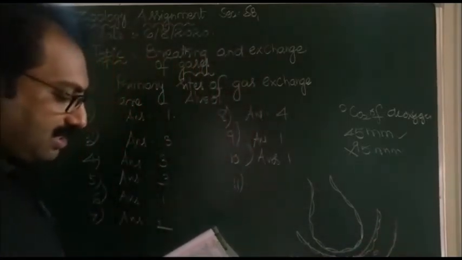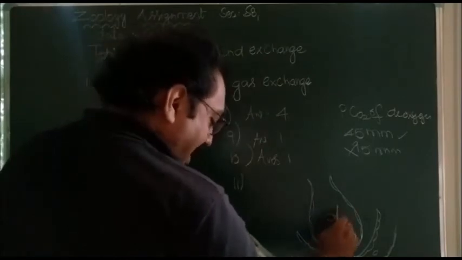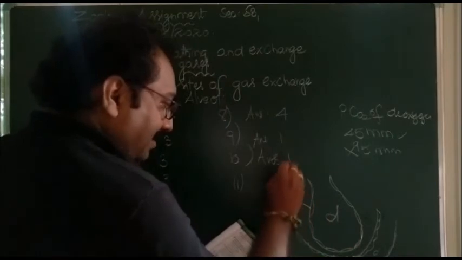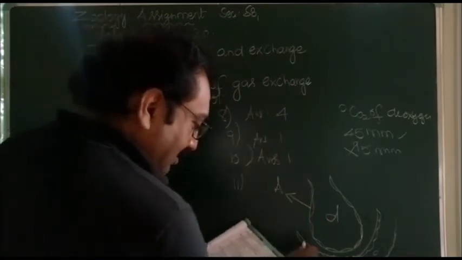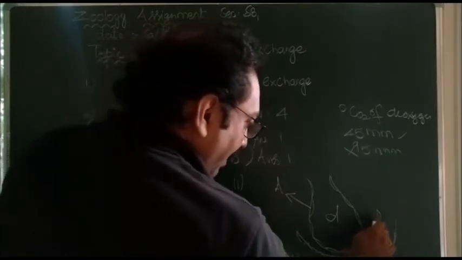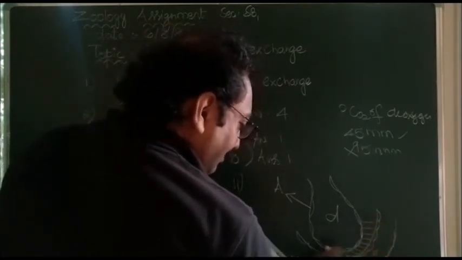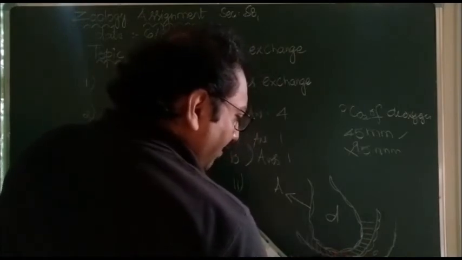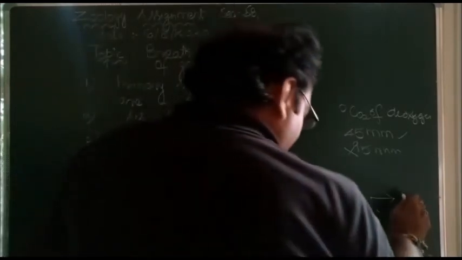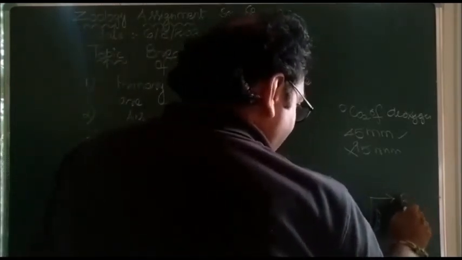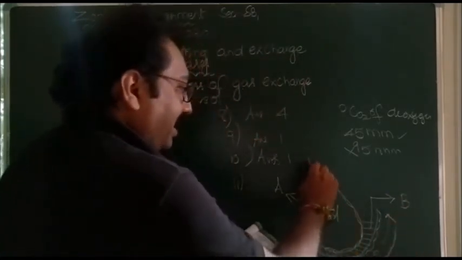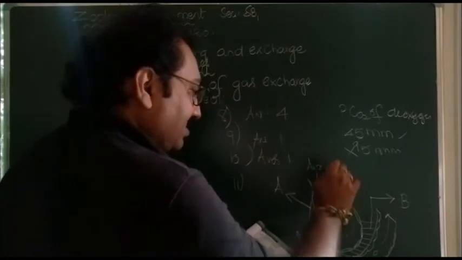endothelium. Now if you see, this is given as D, and the next one is given as A, and the next one is given as C, and here in between the simple squamous epithelium of alveoli and the endothelium of blood vessels, there is basement substance, and this is given as B. The blood is moving like this. So air will be coming inside as well as going outside.